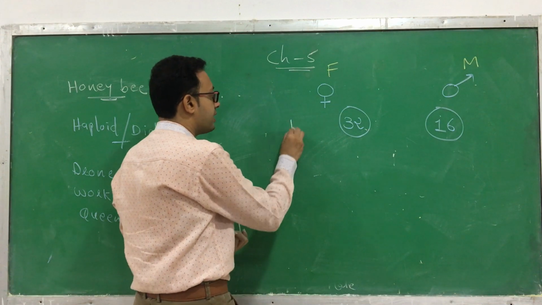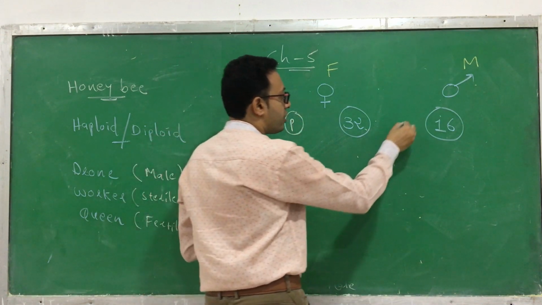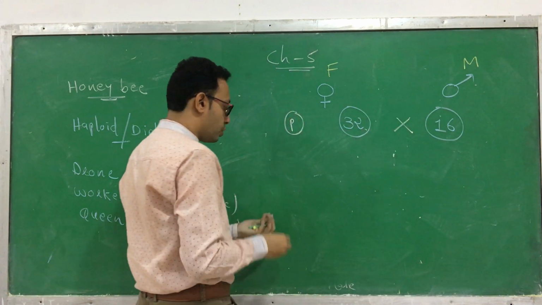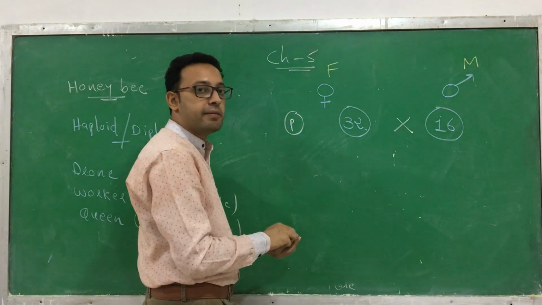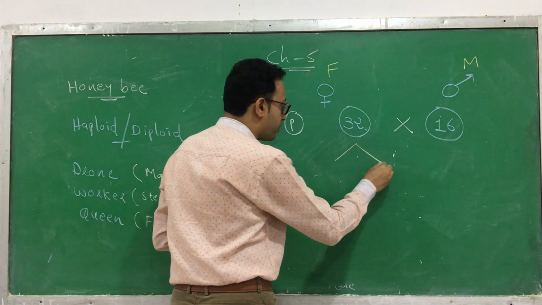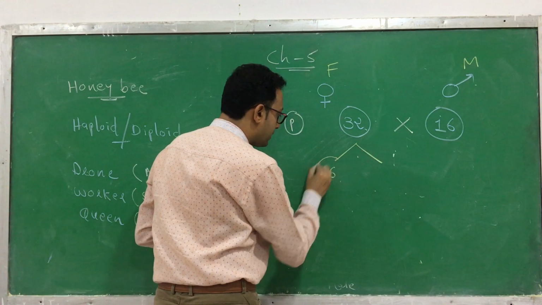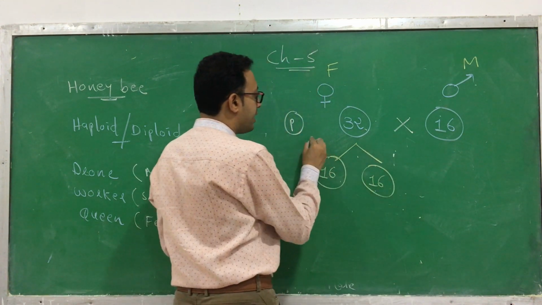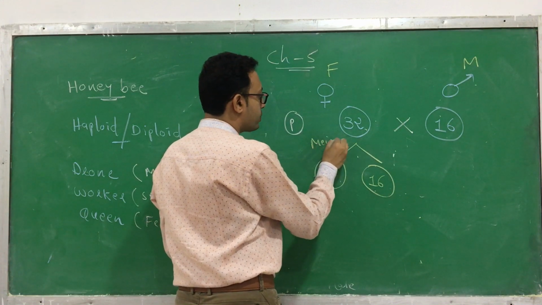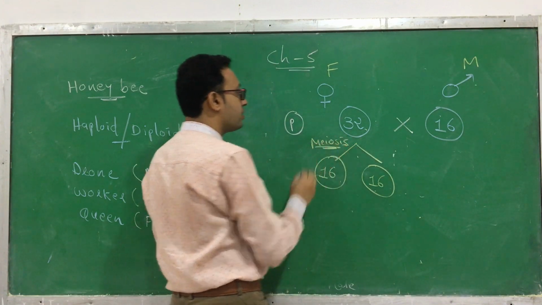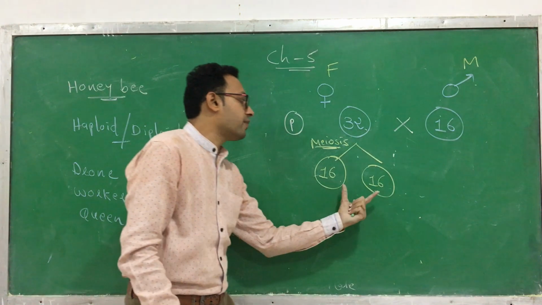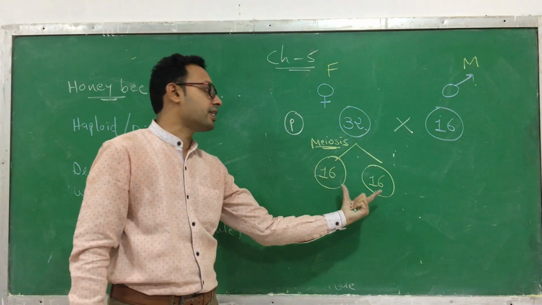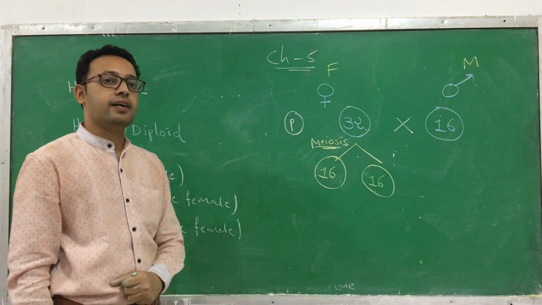So this is considered the parent generation. Now the cross occurs between them. The first step is the production of gametes. One gamete has 16, the other gamete has 16. Here the gametes are produced by a process called meiosis. You know the meaning of meiosis? In meiosis, the number of chromosomes gets halved in a daughter cell.